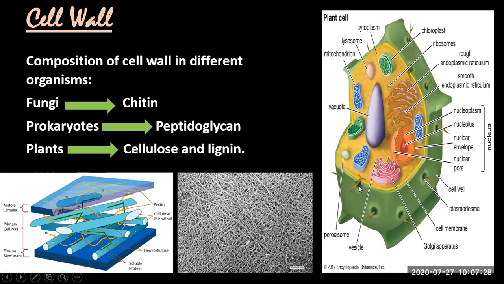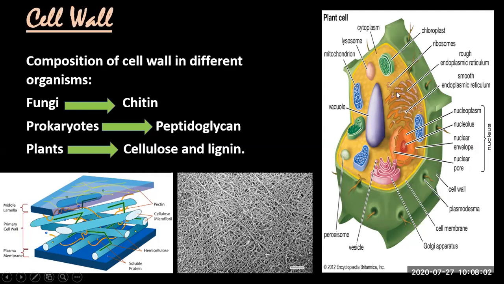It has many pores in it, called plasmodesmata. All these hole-like structures are connecting the cell cytoplasm with other cells. Cell wall is so thick and rigid that it will not allow transportation. Only these holes in cell wall will connect one cytoplasm with another cytoplasm.